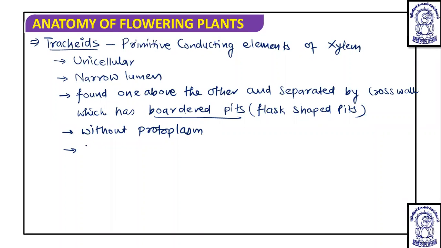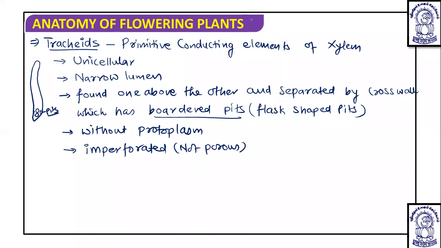Okay, so if this is a tracheid, don't consider that there are pores here. These are not pores, these are the pits. And as I have told you, pits have a primary cell wall, but the secondary cell wall is absent. So tracheids are imperforated, and imperforated means they are not porous. Now these tracheids, as we have discussed, are unicellular and they have different types of pits.